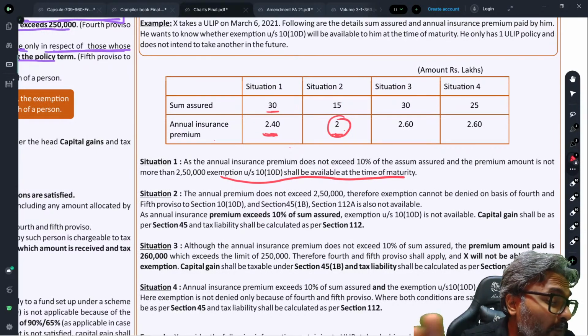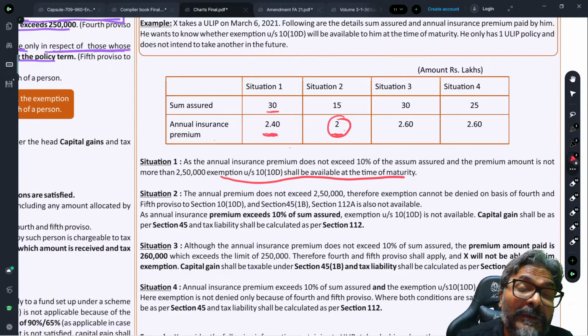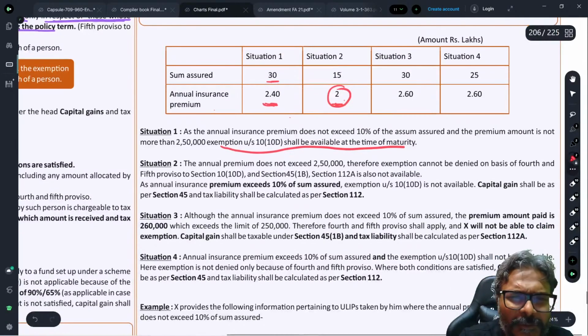You will not even look. Students, one thing, please be very careful. If your annual premium exceeds 10% of the sum assured, please pay attention, this is very important, then you will not even look into what is the actual amount of the premium paid. Simply put, since your premium exceeds 10% of the sum assured, 10(10D) is not available, and the capital gains would be calculated under section 45, read with section 112.